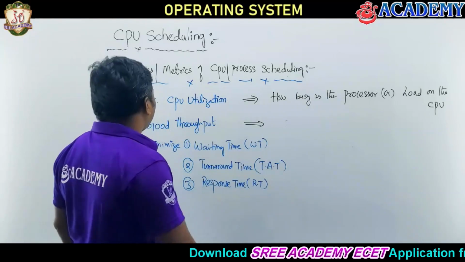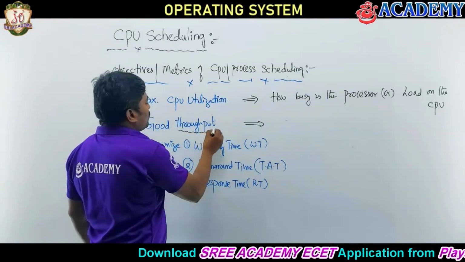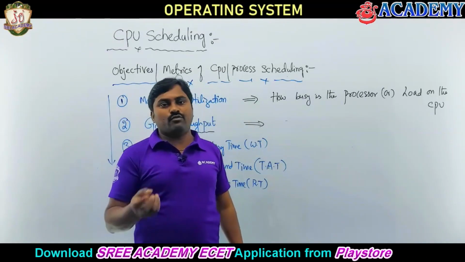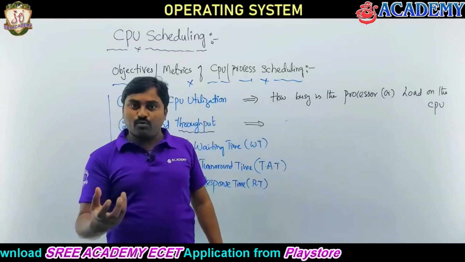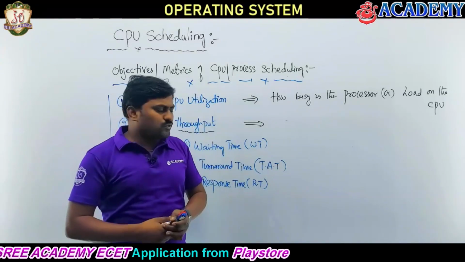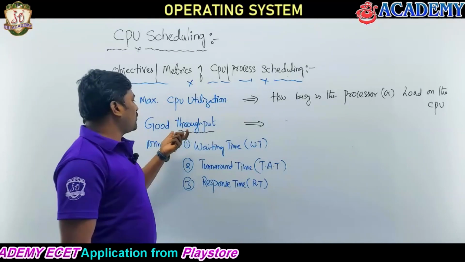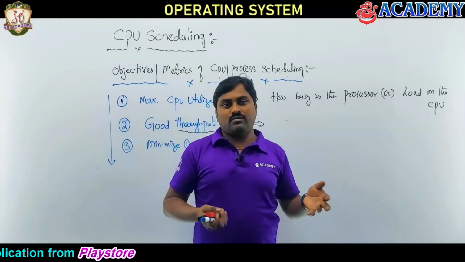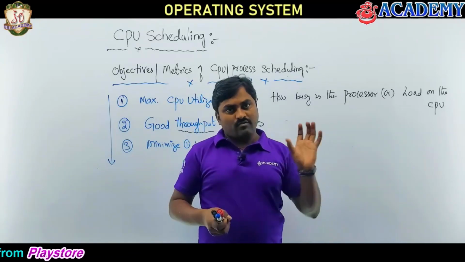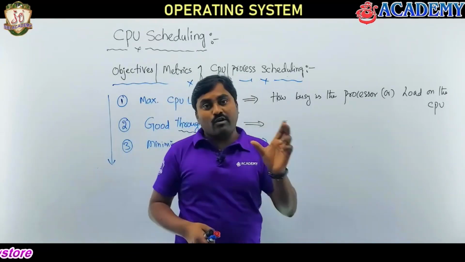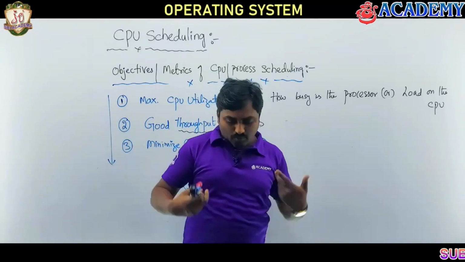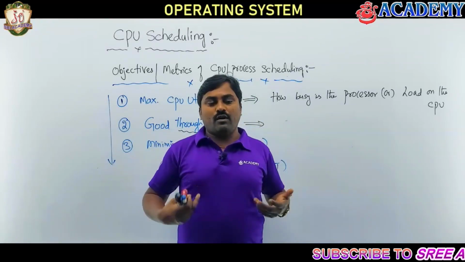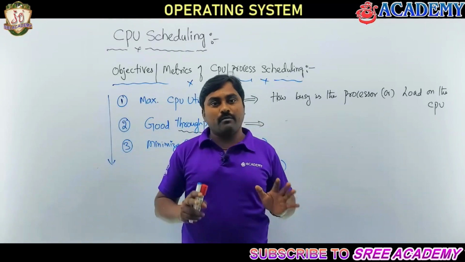Good throughput. We need to understand throughput. This is a general term you must have heard many times; you might have calculated the throughput of a system or of anything. First I want to give the general definition. Throughput means the amount of work being done, it measures how much work is being done. Suppose I calculate my work efficiency, the throughput of my work, like how many topics I have completed per unit of time.